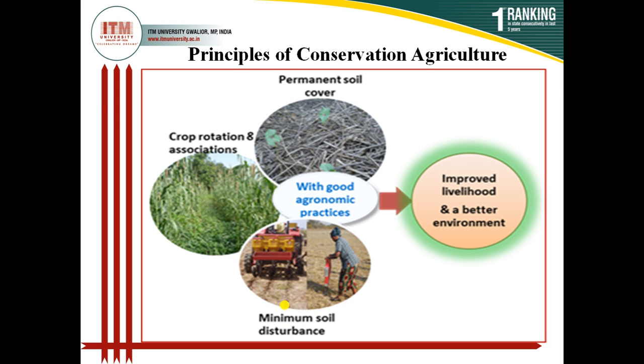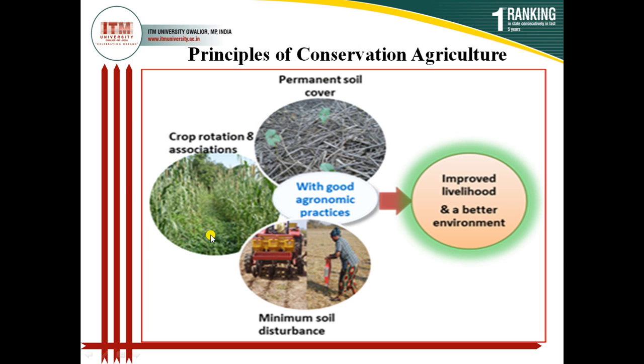Because when we do zero tillage, we are not doing good agriculture. We cannot achieve good profit, because acceptable profit is also one goal. So zero tillage we are strictly not advocating, but our concern is that minimum tillage or minimum soil disturbance should be there. So these three things should be combined. Like this soil cover, the soil should be covered permanently.